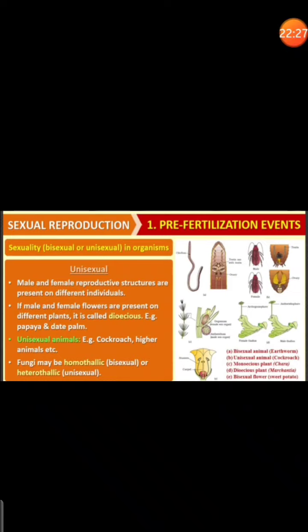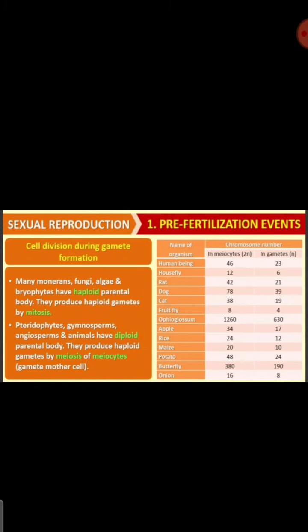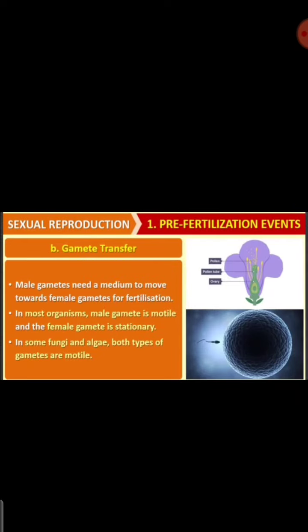You have to remember, in fungi, bisexual is called homothallic and unisexual is called heterothallic. We studied haploid and diploid, and gamete transfer. The male gamete should transfer and fuse to the female gamete.